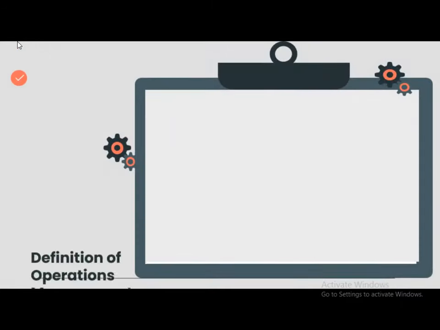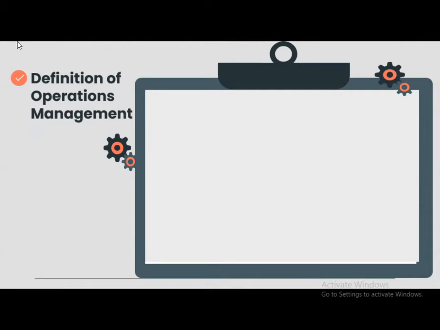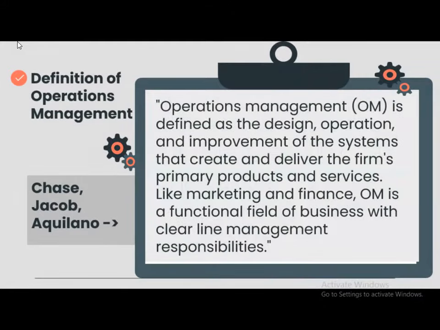Now we will see various definitions of operations management. According to Chase and Jacobs, operations management, that is OM, is defined as the design, operation and improvement of the systems that create and deliver the firm's primary products and services. Like marketing and finance, operations management is a functional field of business with clear line management responsibilities.